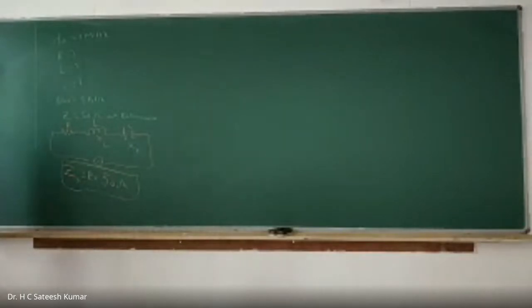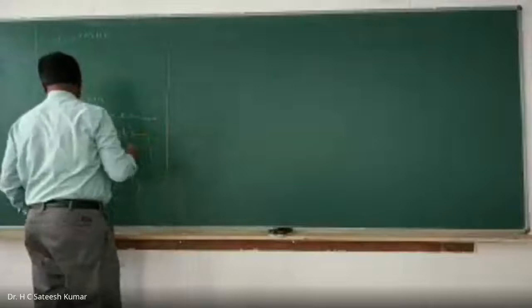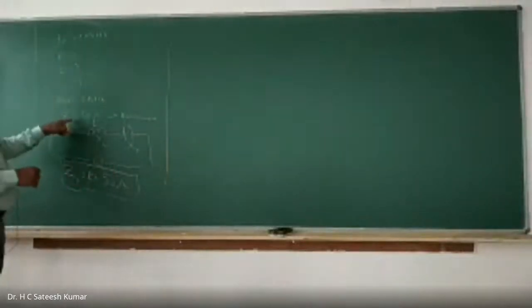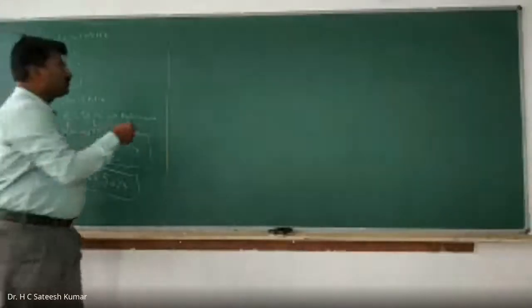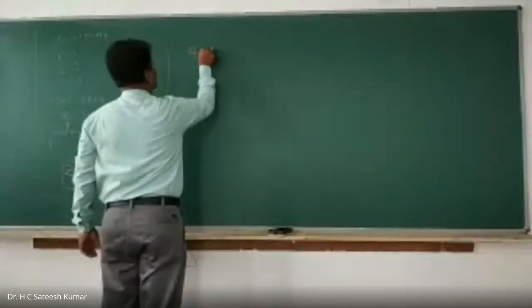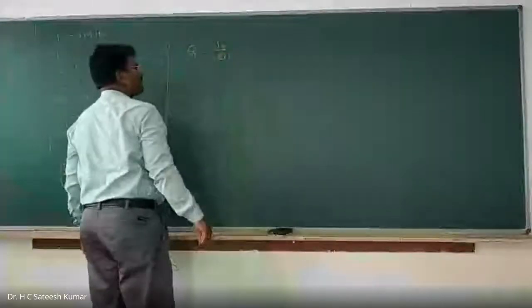Next, bandwidth is given. We know the bandwidth and we know the resonant frequency. Therefore, we can calculate Q. Q is equal to F naught by bandwidth, or FR by bandwidth.